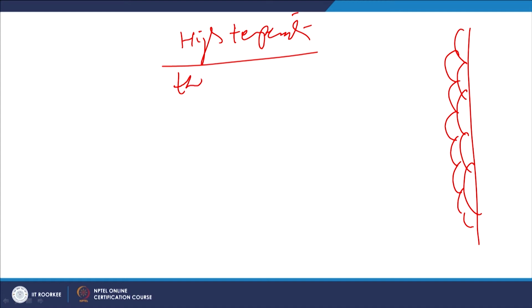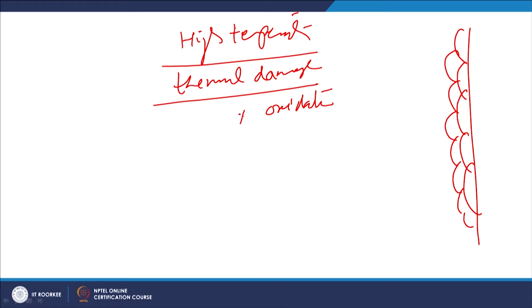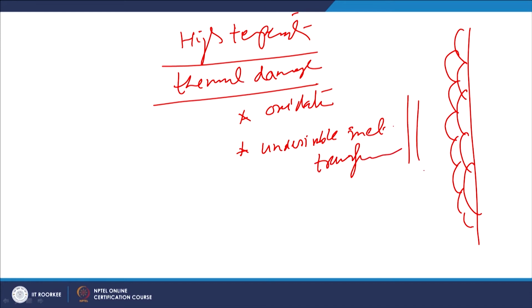So, there is a possibility of thermal damage of the coating material in the form of oxidation or interaction of the material with the gases which are present, as well as undesirable metallurgical transformation. We cannot do much about the undesirable metallurgical transformations in the plasma spray. That is why we should avoid developing those coatings where such undesirable metallurgical transformations can take place by the plasma spray.